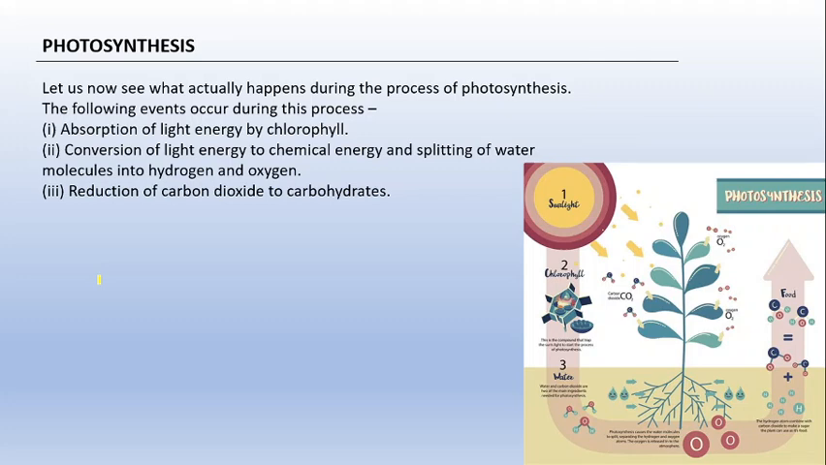Now what are the 3 steps of photosynthesis? This is a very important topic. Now let us see how photosynthesis is performed. In photosynthesis, the first step is the absorption of light energy by the chlorophyll, right? So the plant must have something which helps them to absorb the energy. Why can't we absorb the sunlight? Obviously because we don't have chlorophyll.